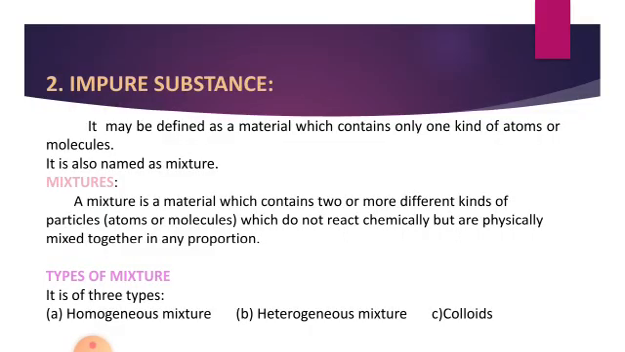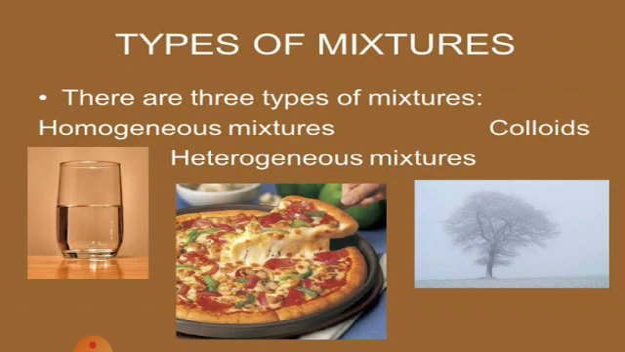Okay? Then impure substance. It is a material which contains two or more kinds of atoms or molecules. It is also named as a mixture. What is a mixture? A mixture is a material which contains two or more different kinds of particles which do not react chemically but are physically mixed together in any proportions. Types of mixtures: there are three types, homogeneous mixture, heterogeneous mixture and colloid.